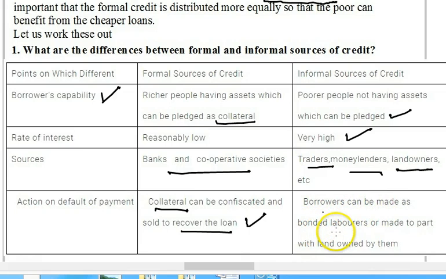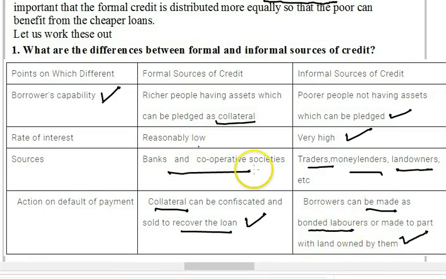Borrowers can be made bonded laborers. Now, what do you mean by the term bonded laborer? Bonded laborer means that the person who has taken the loan and has not been able to pay back is asked to work as a laborer in the field, or maybe as a domestic help, and he or she is not paid anything for that. So this is what is called bonded laborer.